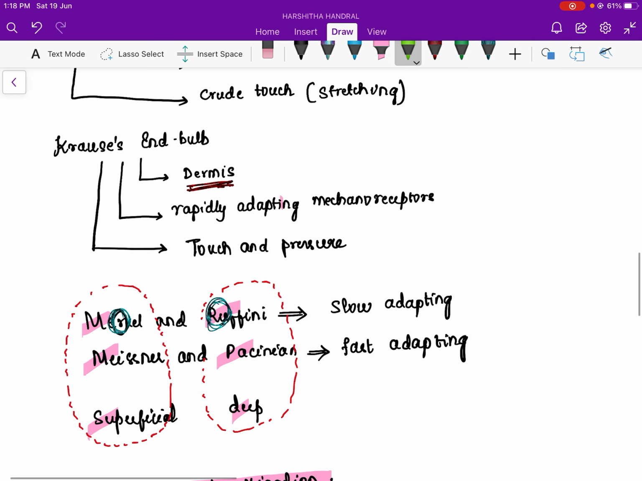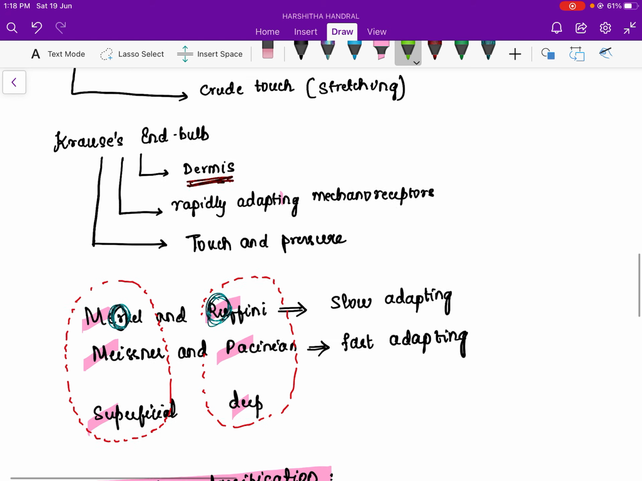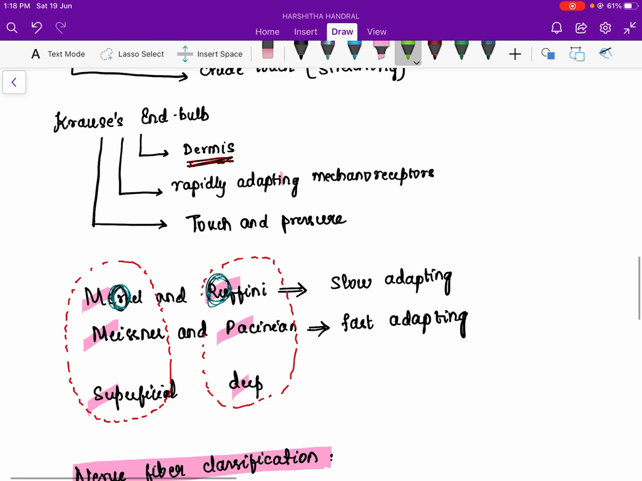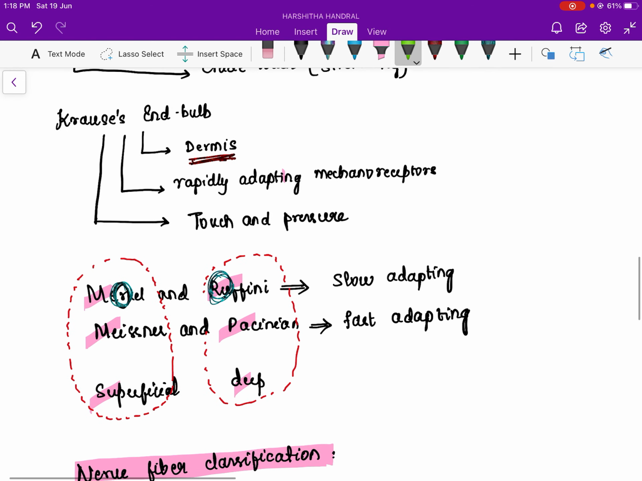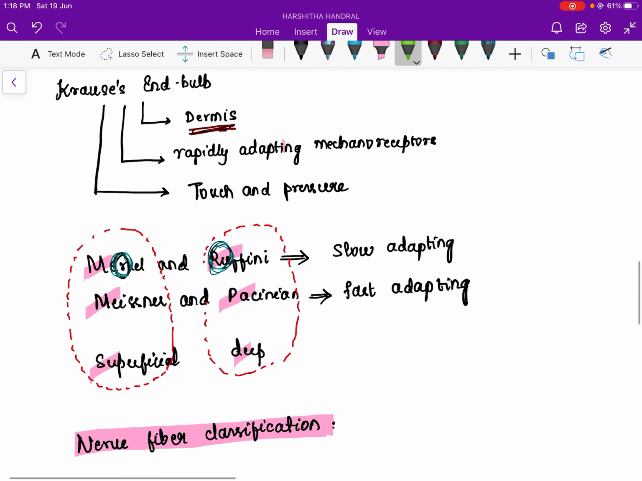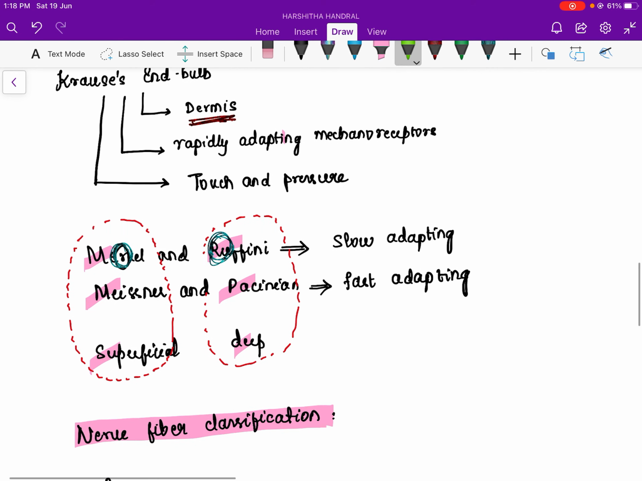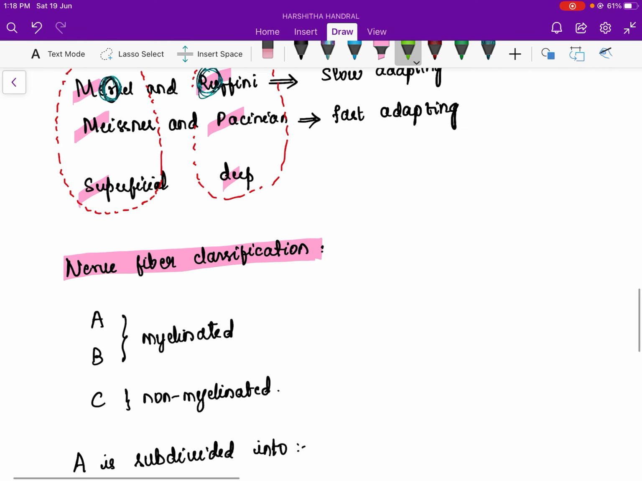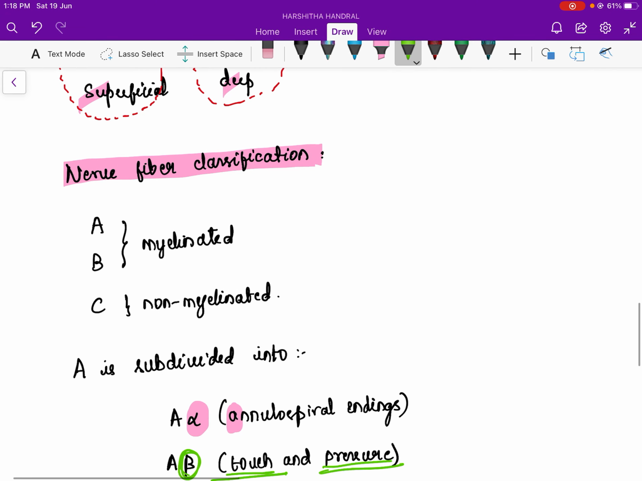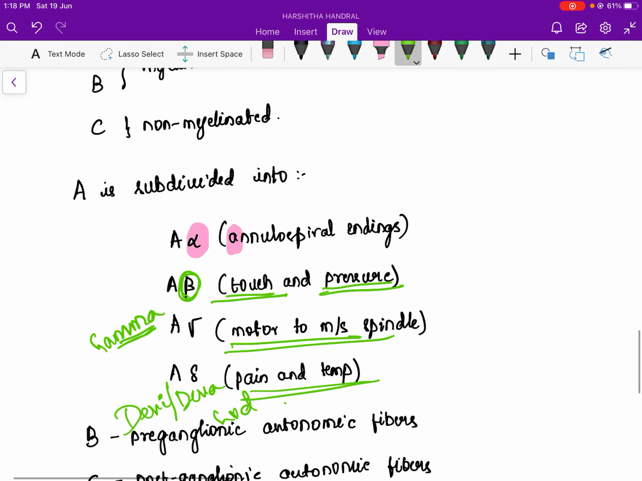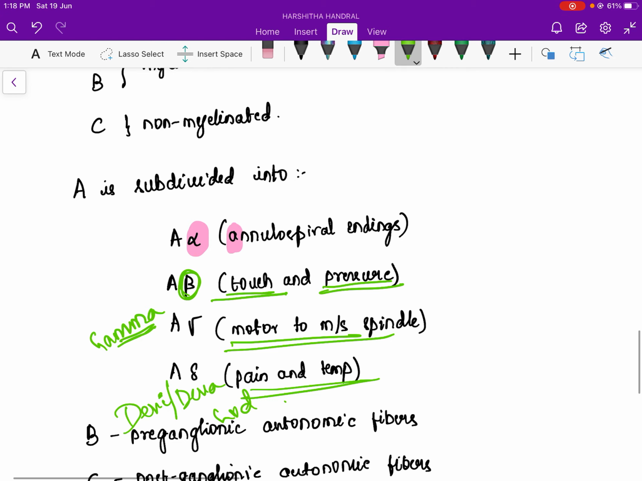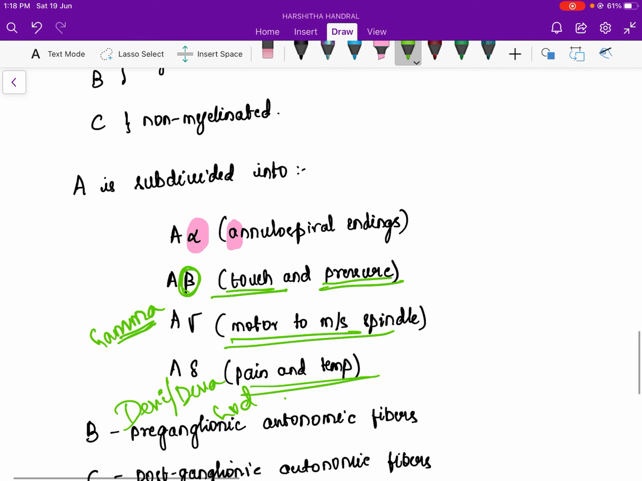And slowly adapting are Merkel and Ruffini, because they sound a little rough, so they are slow adapting, you remember that way. And fast adapting are Pacinian and Meissner's. And anything that starts with M is superficial, and the other two are deep. And nerve fiber classification: A, B are myelinated, C are non-myelinated. A is further divided as A alpha, annulospiral ending, A beta. Beta is blessing the child either with a touch or pressurizing him to go to work. So remember that way. So beta is for either touch or pressure.